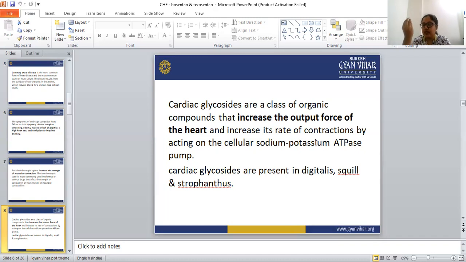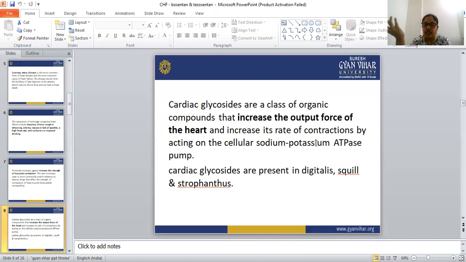When the calcium ion increases due to the decrease in sodium potassium ATPase enzyme activity, this calcium ion increases the myocardial contractility.